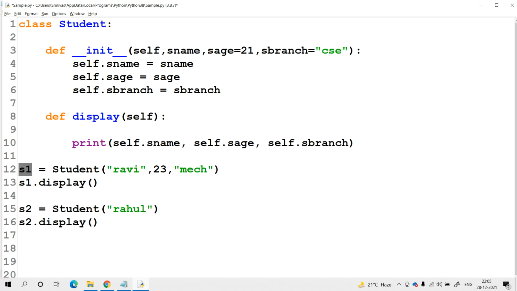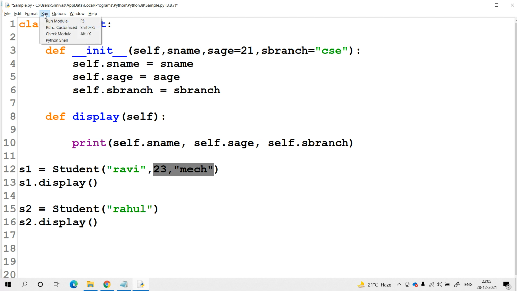For the first student, within self, the first student object will be available with respect to that S1 object. If you print with the display method, the name will be Ravi and the student age will be 23. You will not get 21. Why? Because the default value is overridden with the explicit value that we pass at the time of creating the object: 23, and the branch is mechanical.